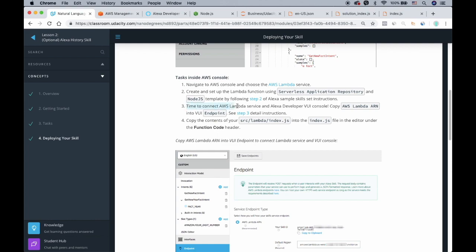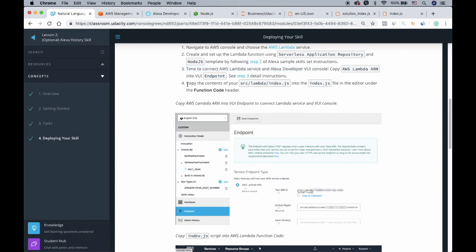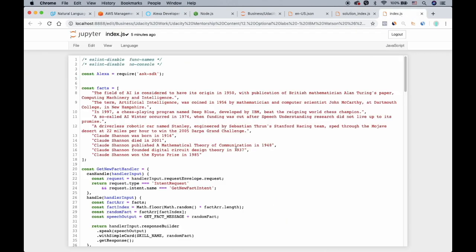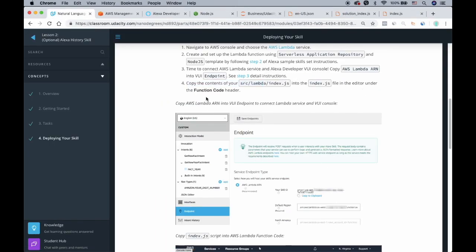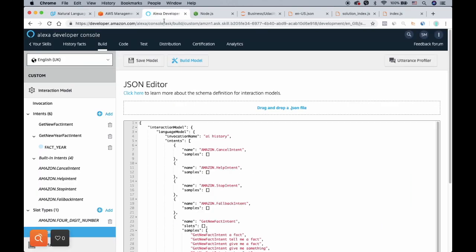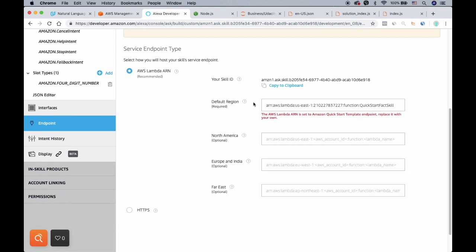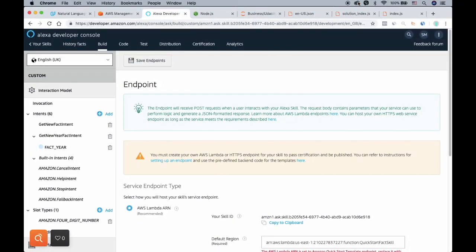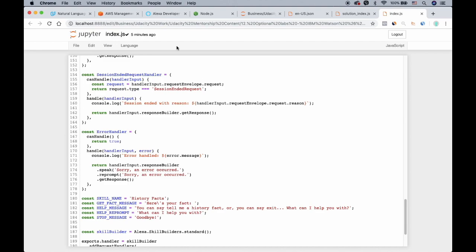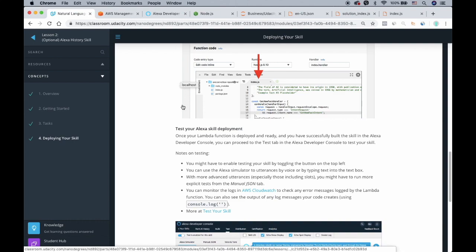Then you will connect the AWS Lambda to our Alexa developer console. And after that, you will copy the content of this index.js file. You'll again copy paste this and put it in the function code, which, if you go here, there's something called endpoint. In here, you can connect your AWS services. You just need to copy paste your information. Then you can add this index.js file. Very great. And after that, you can start testing it.